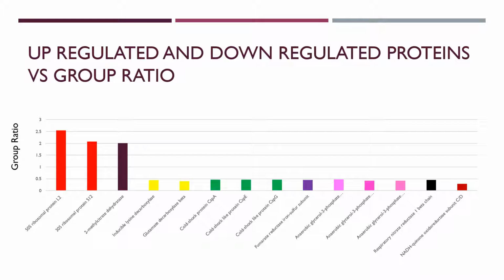This is a graph of the up- and downregulated proteins and group ratio. These are all the proteins we found related to our treatment, which is aerobic condition. As you can see, the three upregulated proteins have a group ratio greater than 2, and all the downregulated proteins have a group ratio of 0.5 or less.